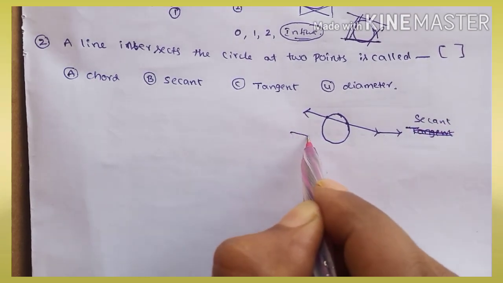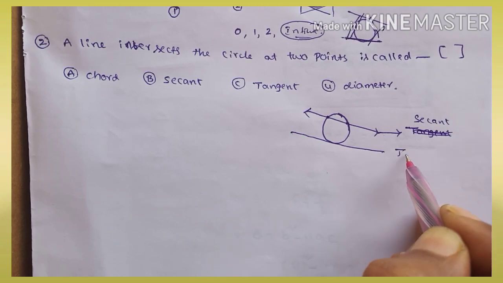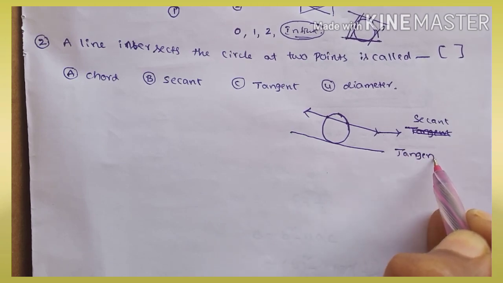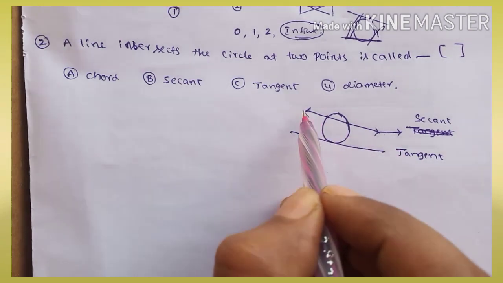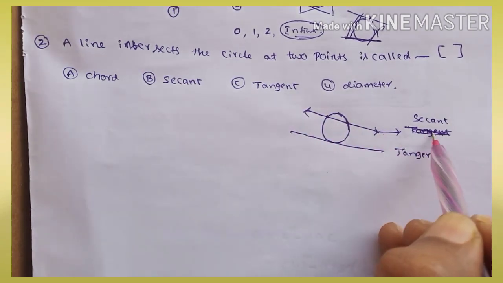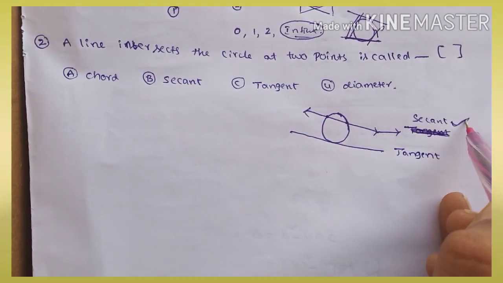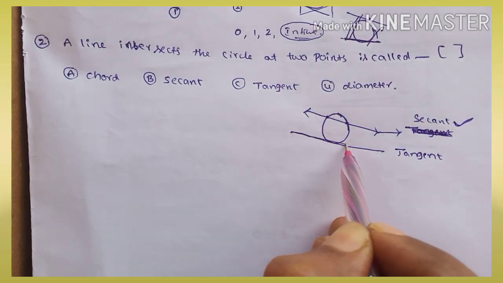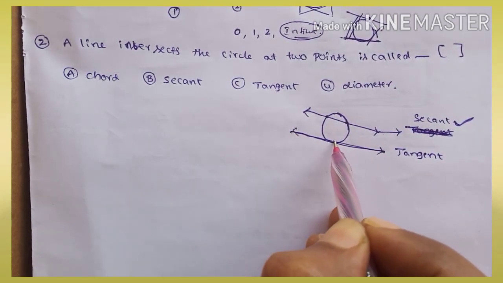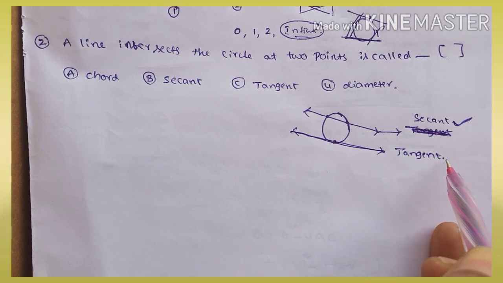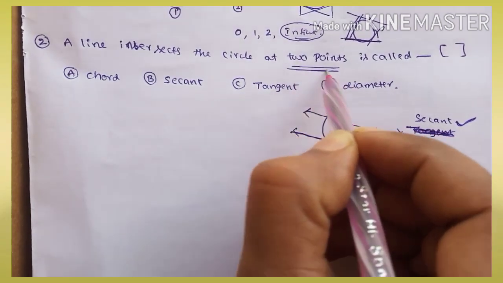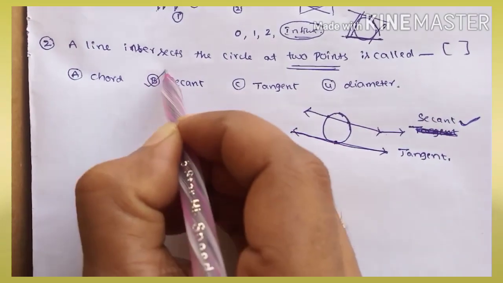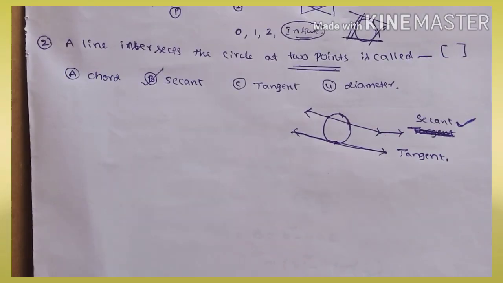If it intersects at only one point, it is called a tangent of the circle. So here it is given at 2 points, so the option is secant of a circle. B is correct. Okay, next one.